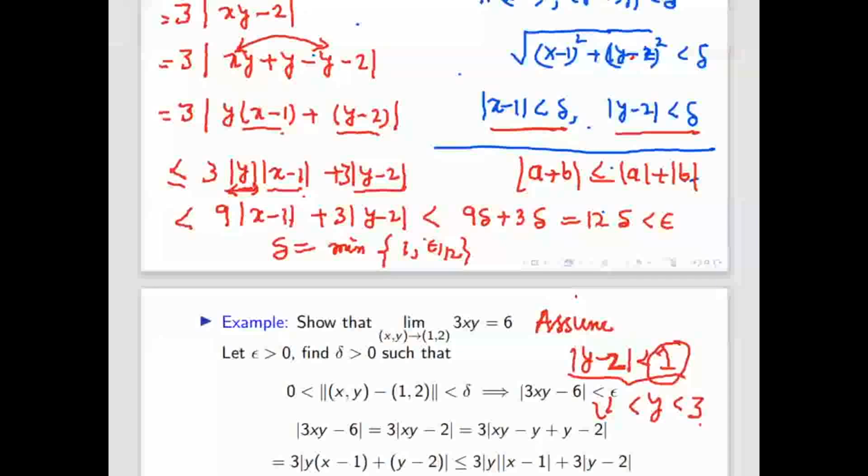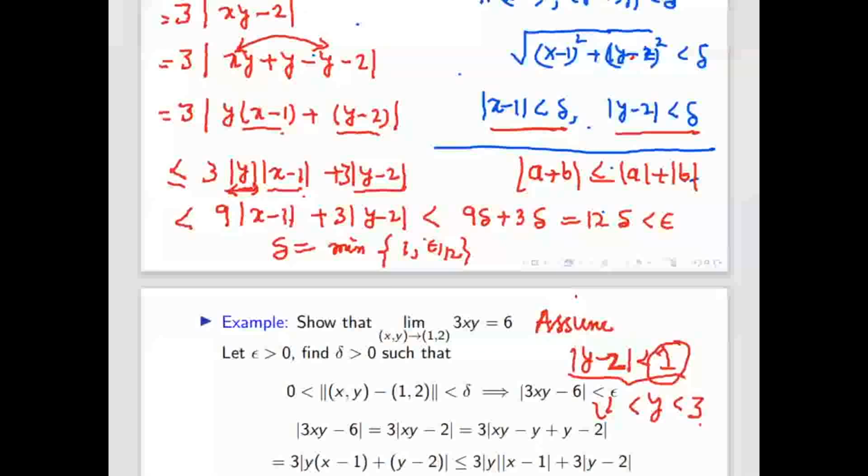Sir, in that final statement, delta should be less than minimum of 1 and epsilon by 12, I think. Yes, yeah, less than, even this delta also will work, even less than also will work. You have to give only one delta.